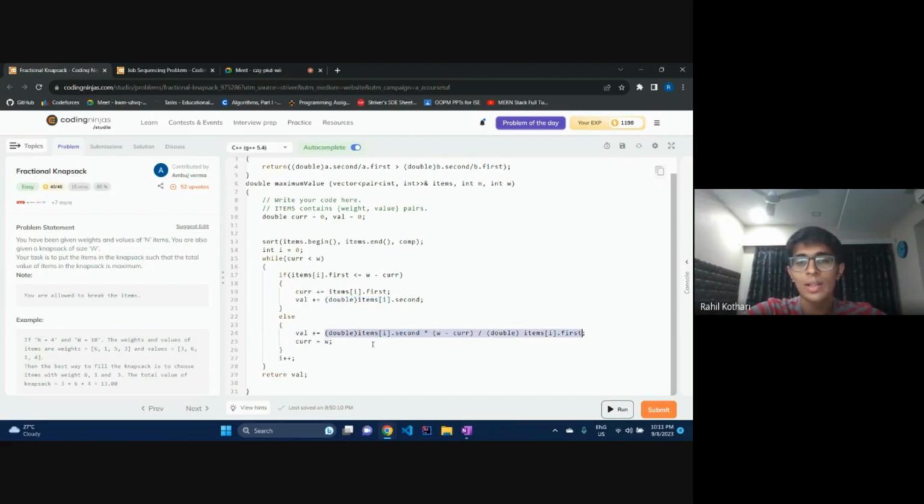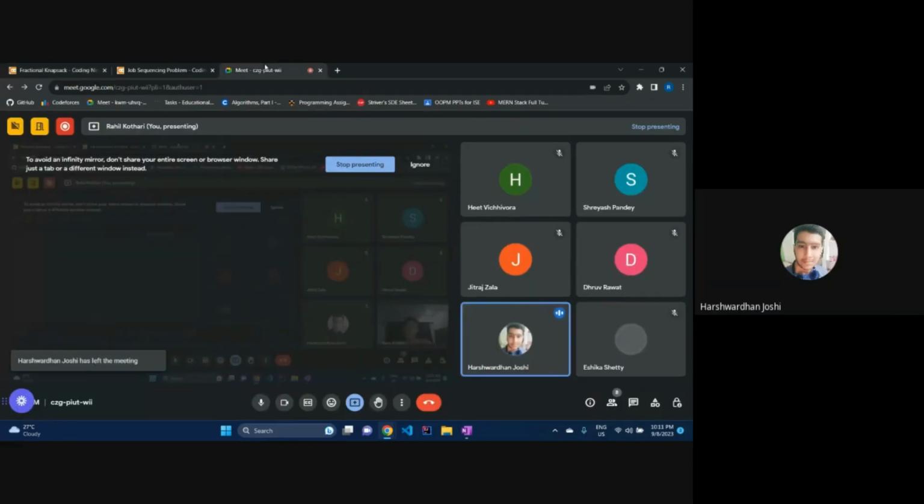If you want to understand it better, you can split it into two different lines, and that will probably be more readable. And then I'll simply set current equals to weight, because this case only executes when I'm inserting the last item, right? After inserting this, my backpack will be full. The while condition will stop and I'll return the value. So that is the code.